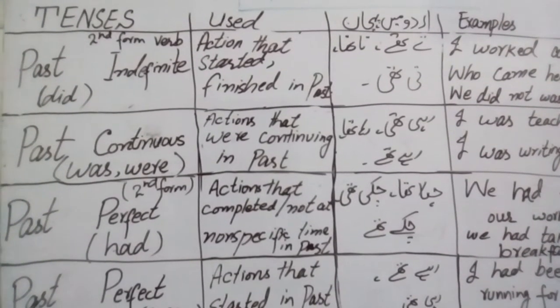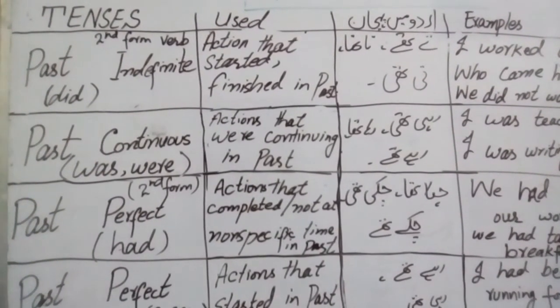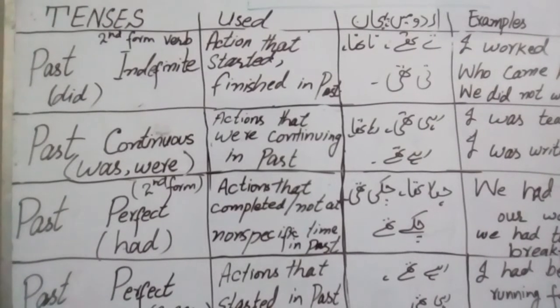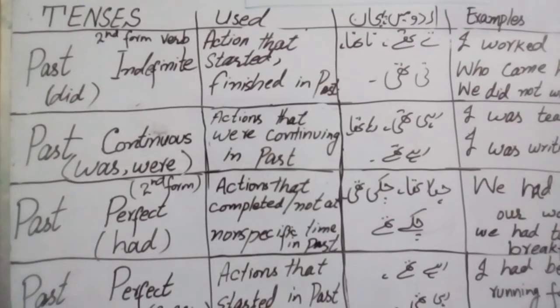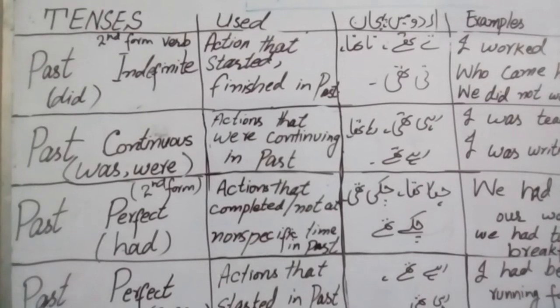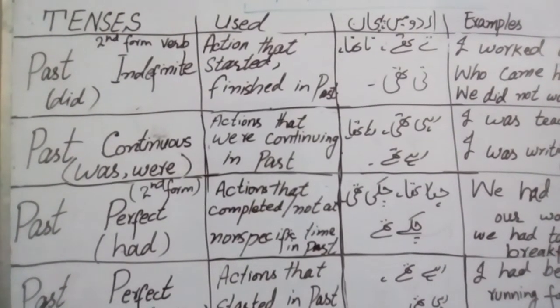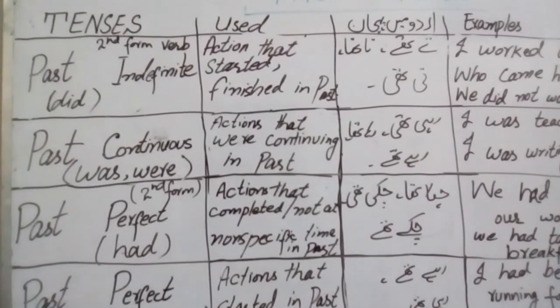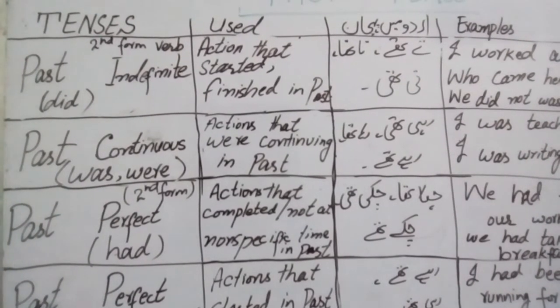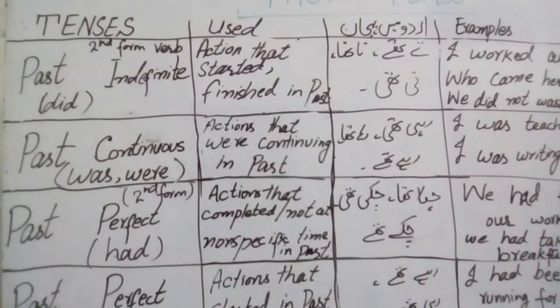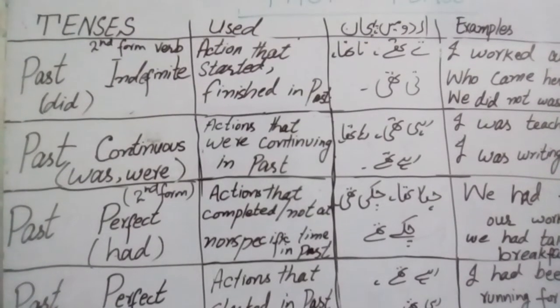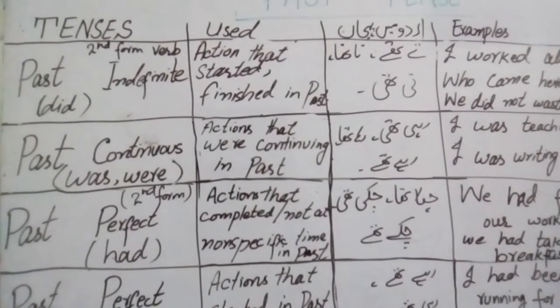And in past continuous tense, was and were helping verb is used, and first form of verb is used. Ing is used with the first form of verb, and these tenses are used when the actions were continuing in the past. For example, I was teaching, I was writing, I was speaking, I was eating. Clear?